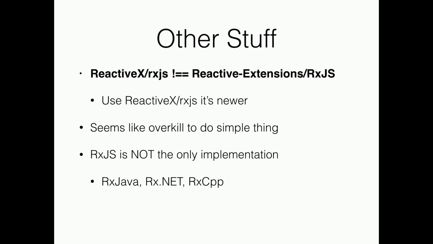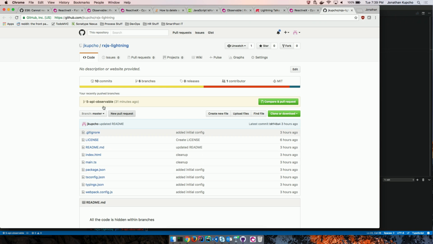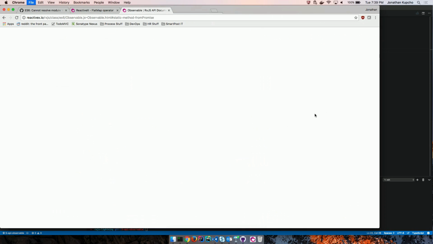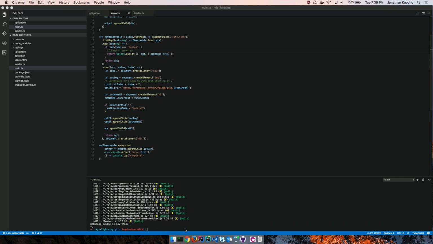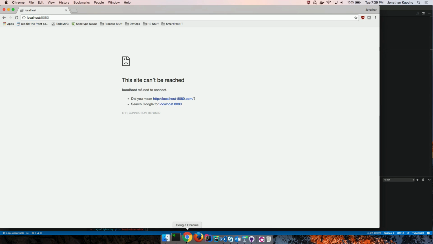Right? Okay, so there's a demo. I put the code out there. If we go to the site, there's nothing in here, but all the things I'm going to demo are in separate branches. So you can just check out the different branches and follow along as you need to. I'm going to close a bunch of these. Oops. I think I already have it running. Nope. I also use TypeScript.